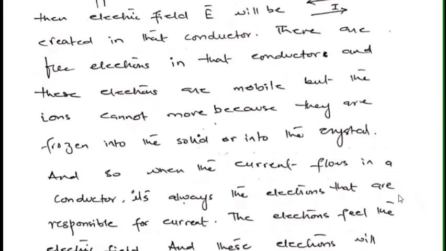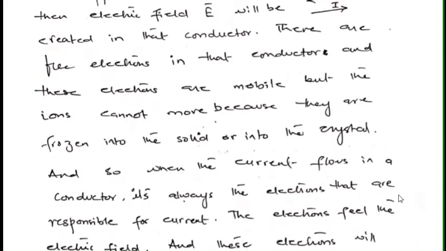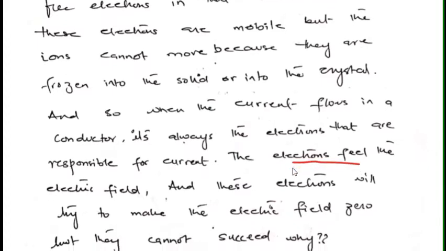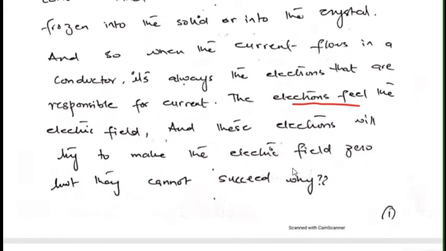So when the current flows in a conductor, it's always the electrons that are responsible for current. The electrons feel the electric field. Whenever we apply an electric field, it is felt by the electrons, and these electrons will try to make the electric field zero, but they cannot succeed.